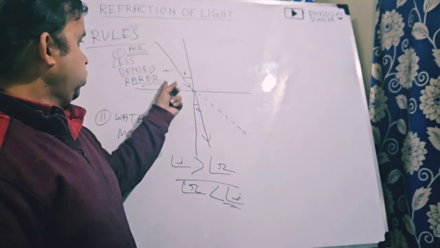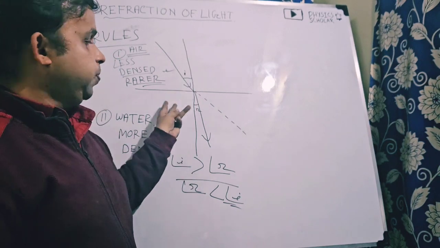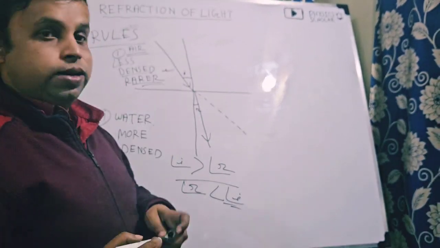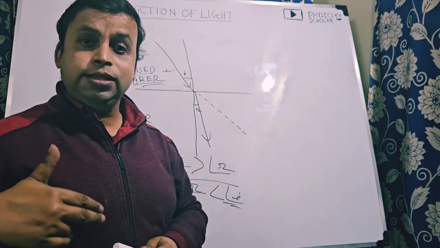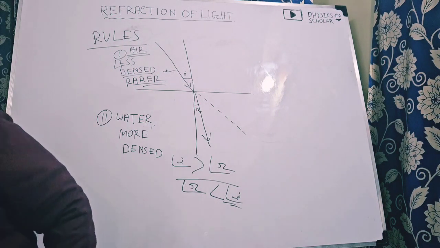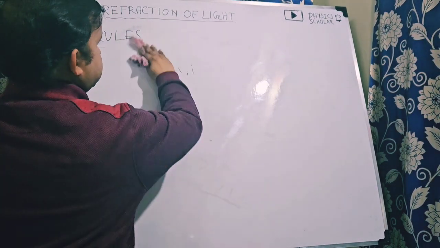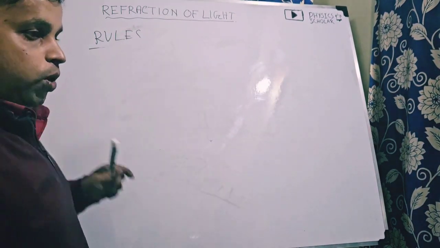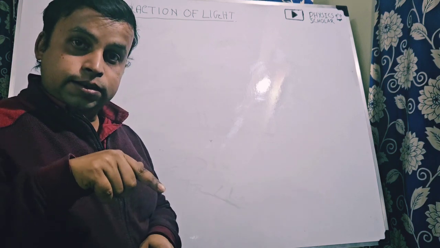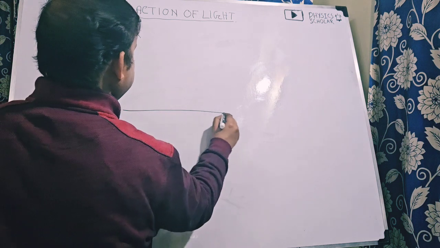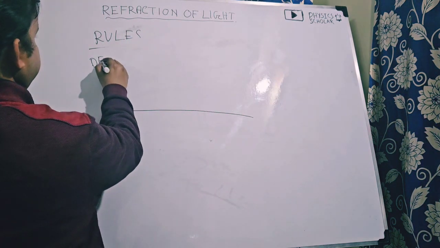I hope you can understand this diagram. The light is coming from rarer to denser medium. Now we will discuss the reverse case. What is the reverse case? You can guess. Now the light is coming from denser medium and enters into the rarer medium.